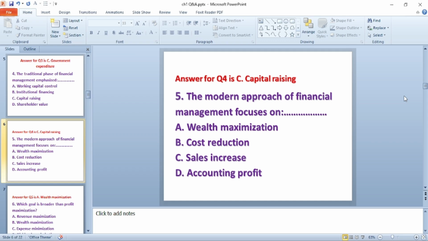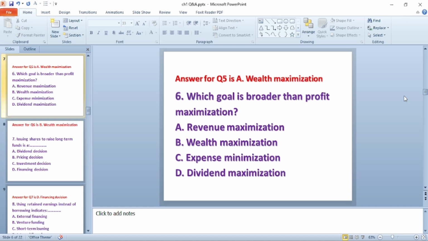Question number 5. The modern approach of financial management focuses on dash. A. Wealth maximization. B. Cost reduction. C. Sales increase. D. Accounting profit. The answer for this question is A. Wealth maximization.